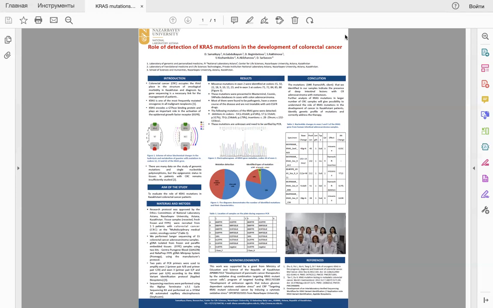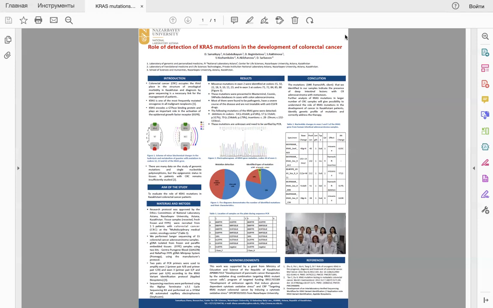And we got the result. We identified 7 mutations in the KRAS gene out of 15 samples. The largest number of mutations fell on the missense mutation of exons 2 and 3. You can see this result in the diagram. We also identified deletions and insertions that were not known. These samples were subject to further verification by PCR.